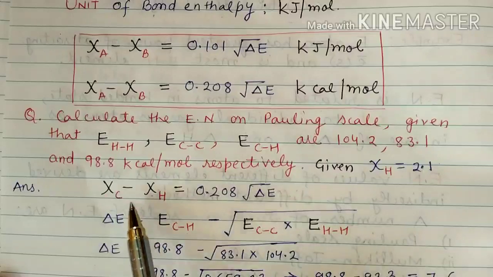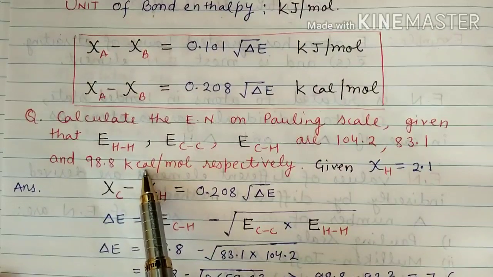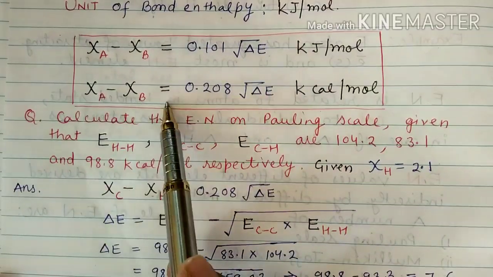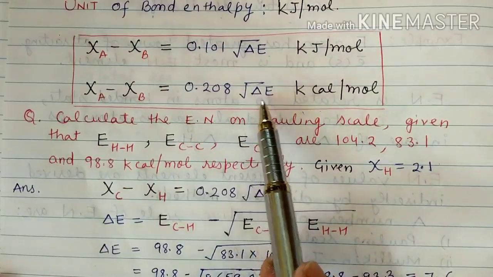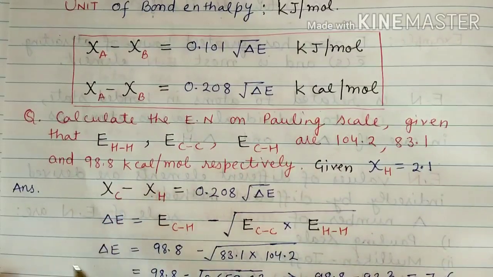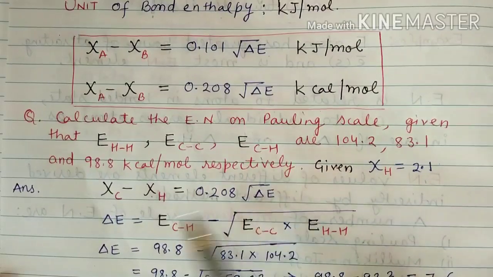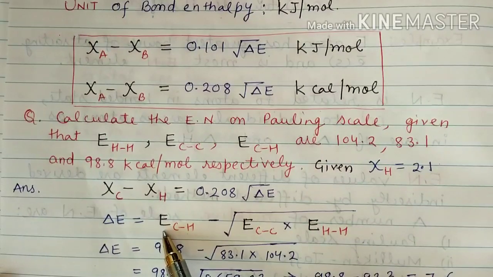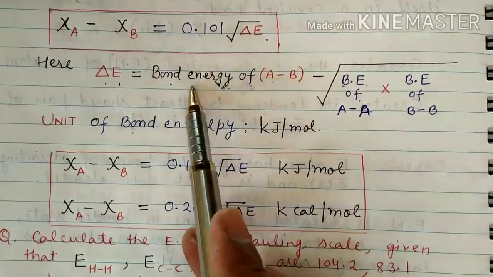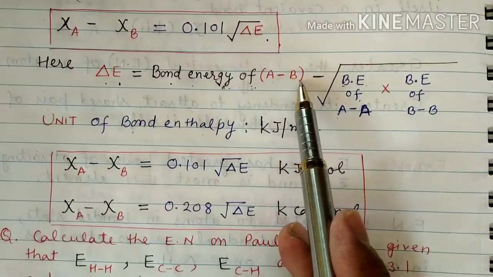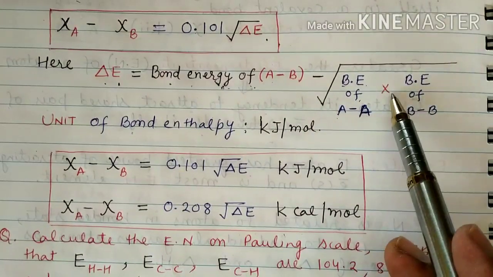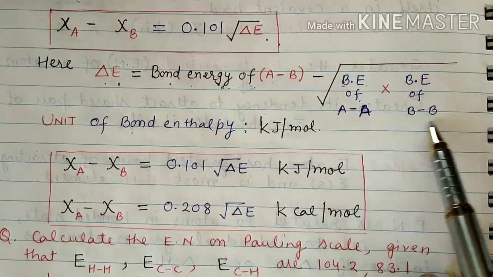Because the values are given in kilocalorie, we will use the formula chi A minus chi B equal to 0.208 under root delta E. Delta E is the bond enthalpy of the AB bond minus the square root of the bond enthalpy of AA multiplied by the bond enthalpy of BB.